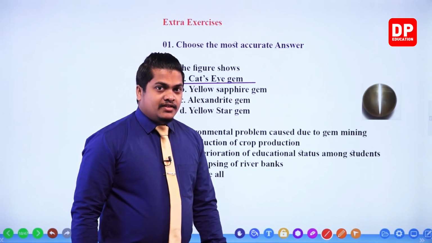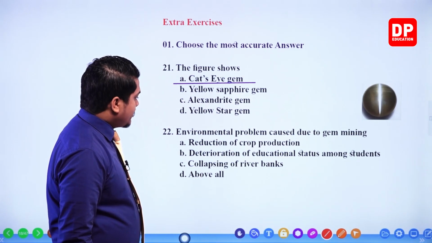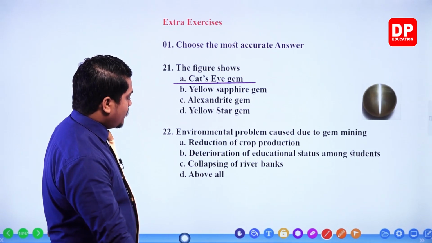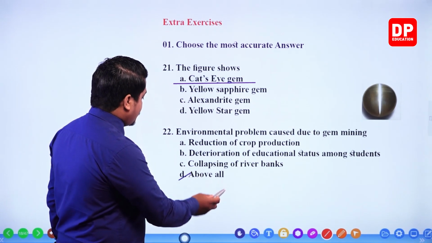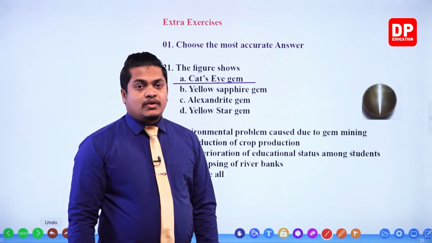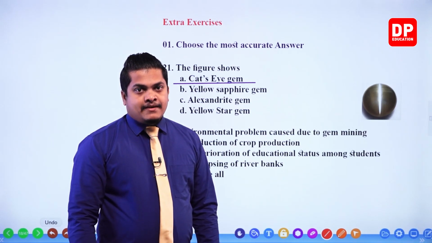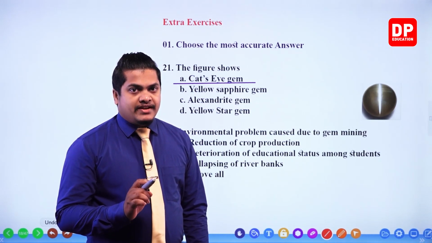Now, my dear children, I think all of these things are correct, right? So you might go for the answer called above all. If you go for that, then your answer is incorrect. Why is that? Because read the question very well.